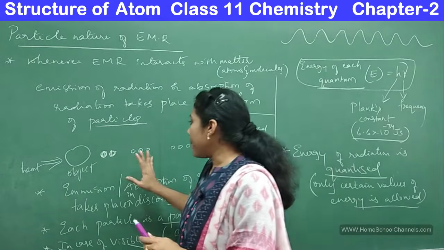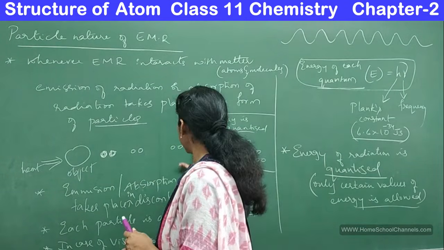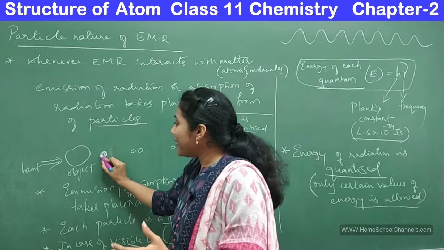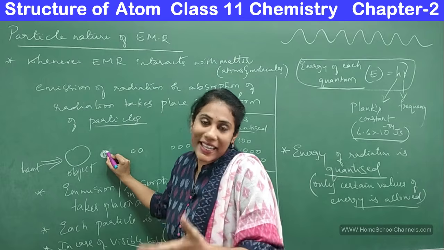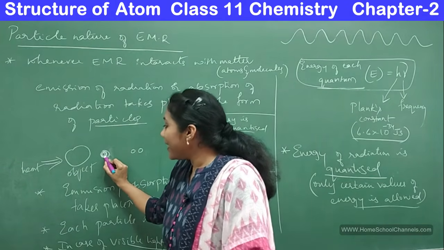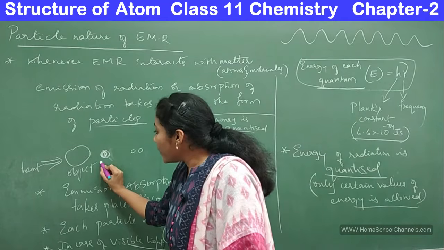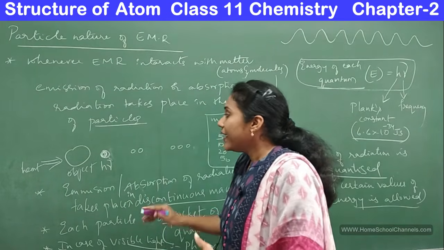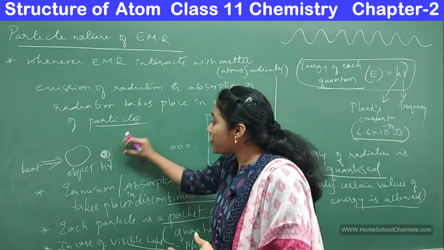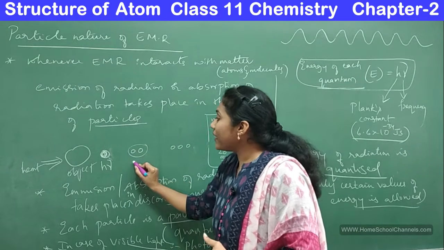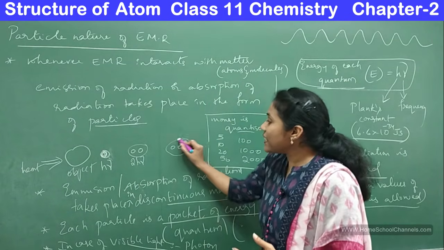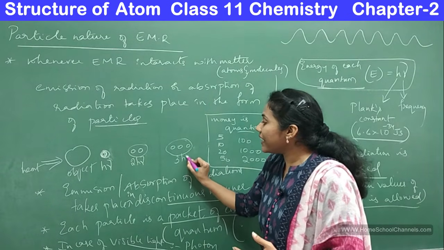Okay, say for example, a body has emitted radiation. It has particles, and each particle has an energy equal to h nu. Then again some amount of radiation is emitted, and the energy of these particles will be equal to 2h nu. The energy of these particles will be equal to 3h nu.